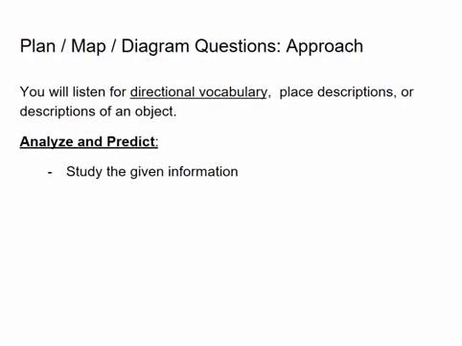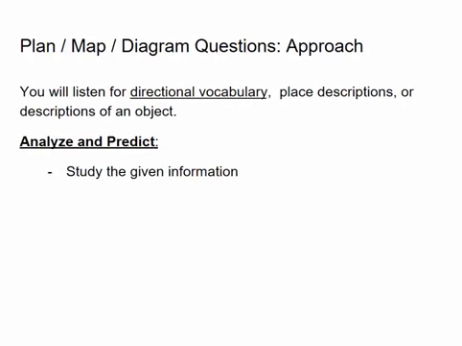Okay, so they're going to give you some names of places. They're going to give you some clues about where things are that are going to relate directly to what the speakers talk about. And so it's important to have a good sense of where things are located on the particular visual that you're looking at for this type of question.